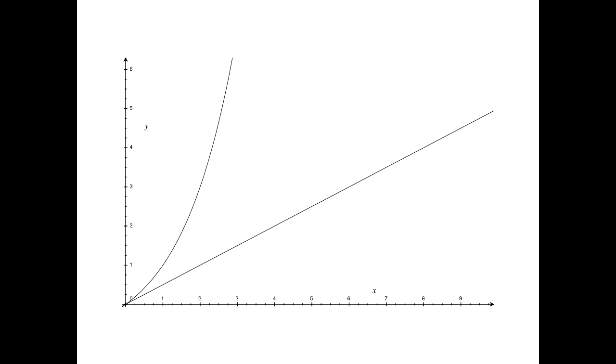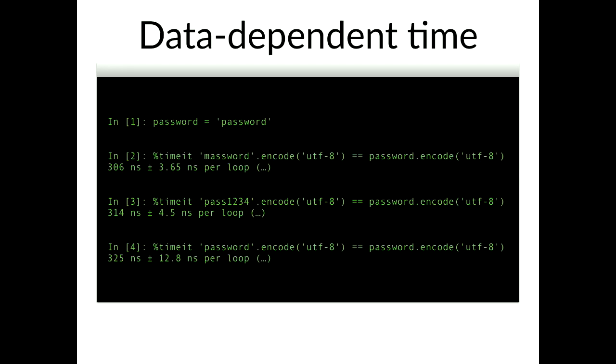In this graph, the top line is exponential and the bottom line is linear, and this graph is going to come up a couple times in this talk. We want password checking to take exponential time, but because of how we implemented it, it takes linear time. Timing attacks are not interesting necessarily because of how they work, but because they let you do something that should take exponential time and do it in linear time.